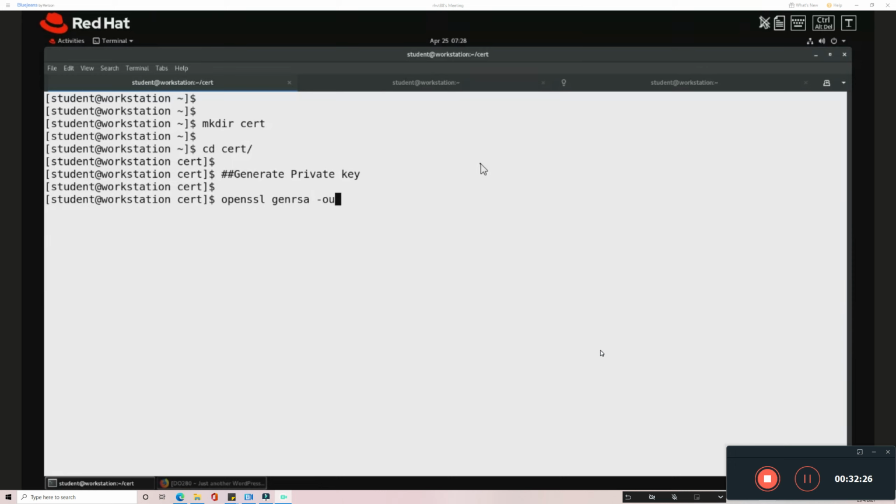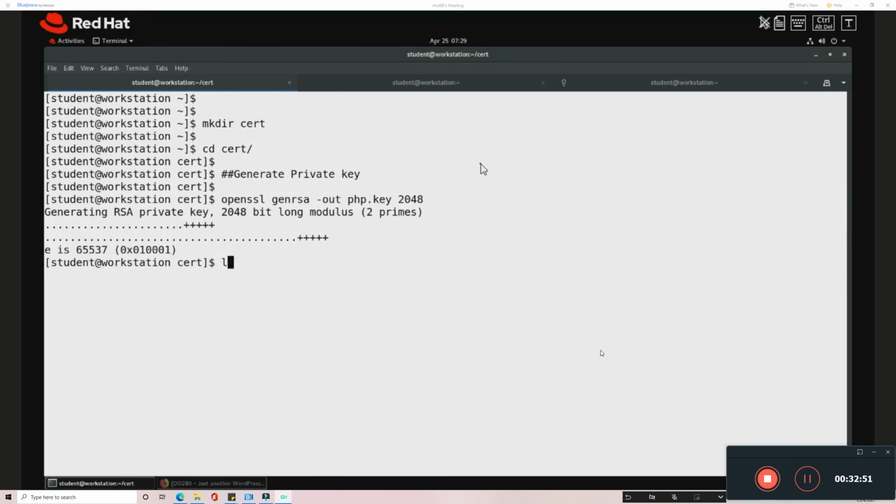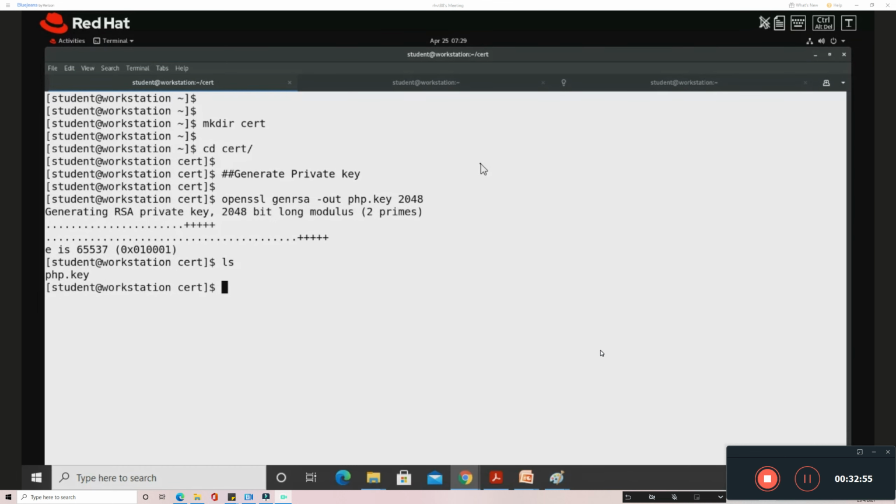Here I'm going to say the name of the key. You can give any name. I'm going to match it to the application, and since it's a PHP based application, I'm going to call this php.key. And here I'm going to say the encryption algorithm bit size. I'm going to say this is 2048. You can choose any size to make it more secure. Now you can see the private key is generated, which is there in this directory. That is the first step I had to do.